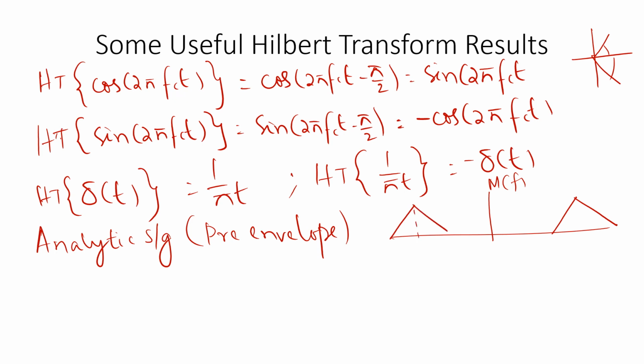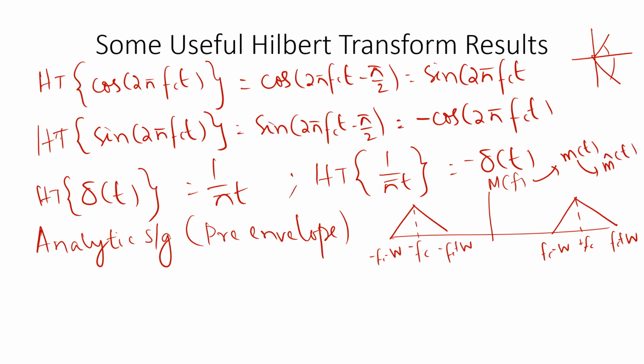So this is minus fc, and this is plus fc. This is fc plus w, this is fc minus w, this is minus fc plus w, and minus fc minus w. Then this m of f has its time domain counterpart m of t, and the Hilbert transform of m of t will be equal to m cap of t.